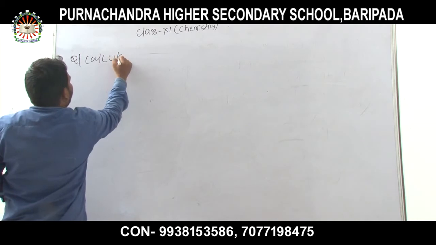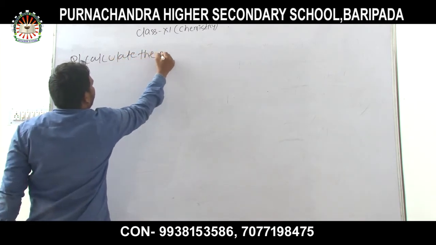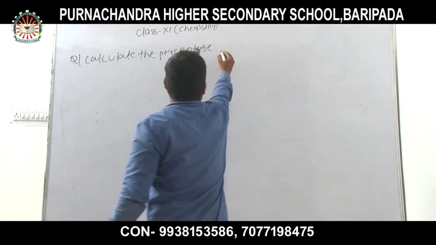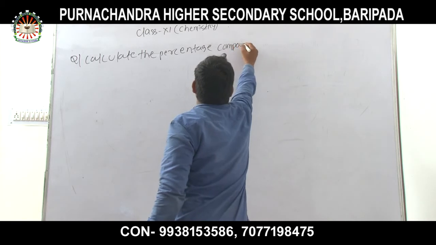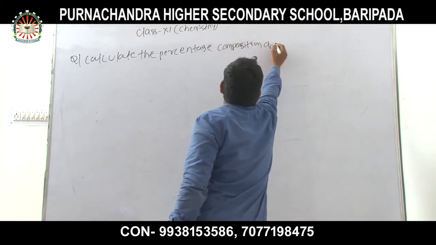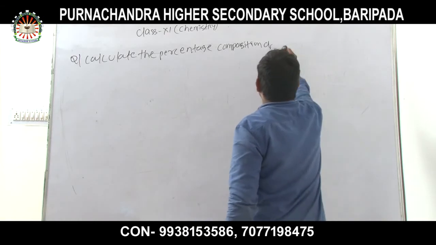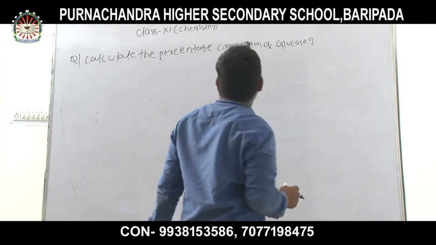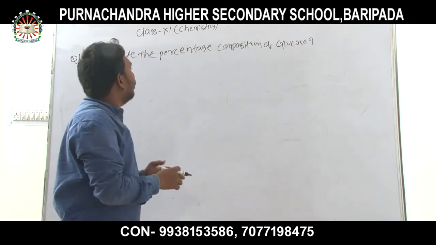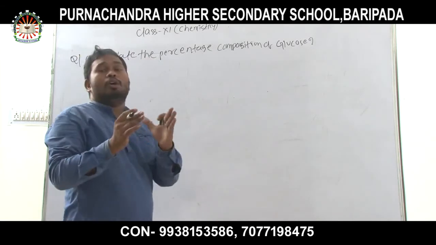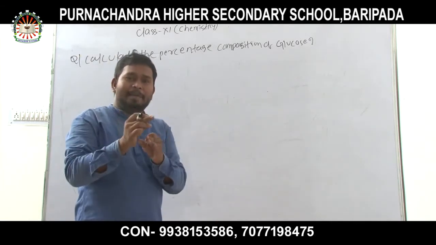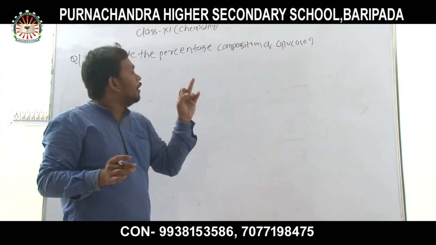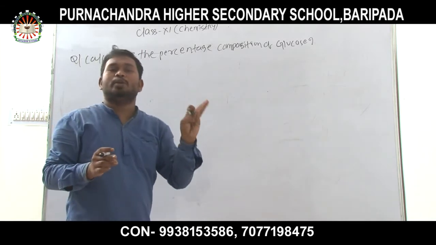One question is: calculate the percentage composition of glucose. That means first we have to know what elements are present in glucose. Glucose, its formula is C6H12O6.